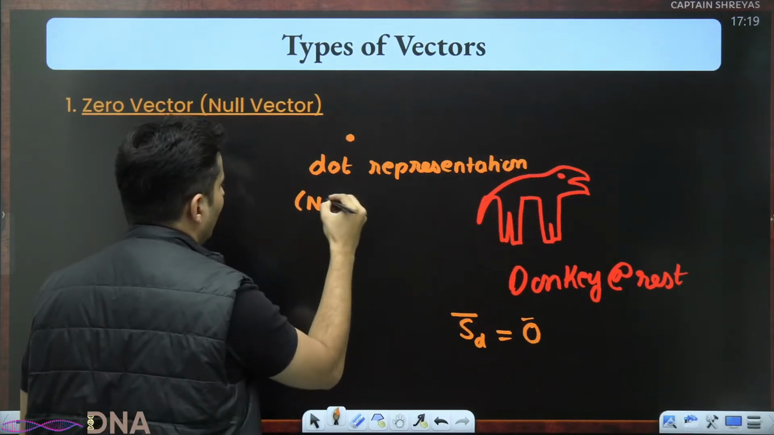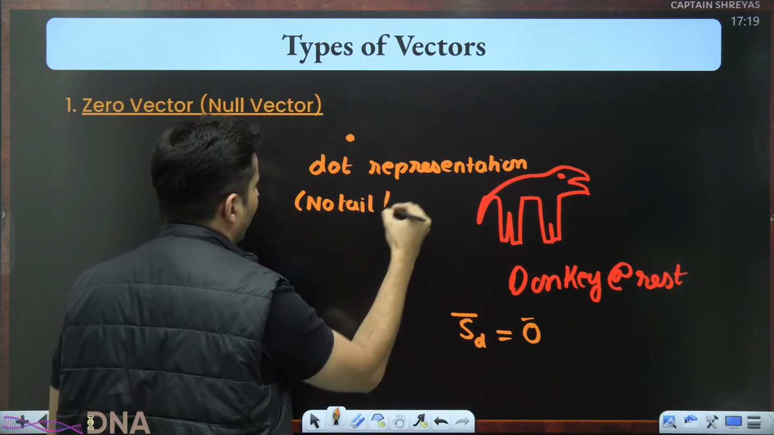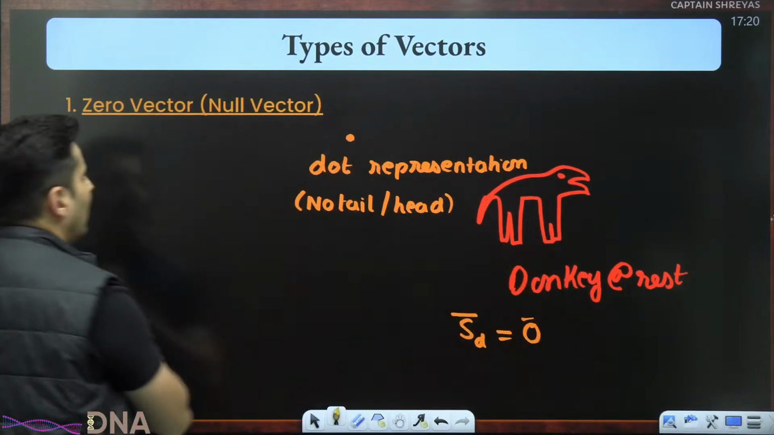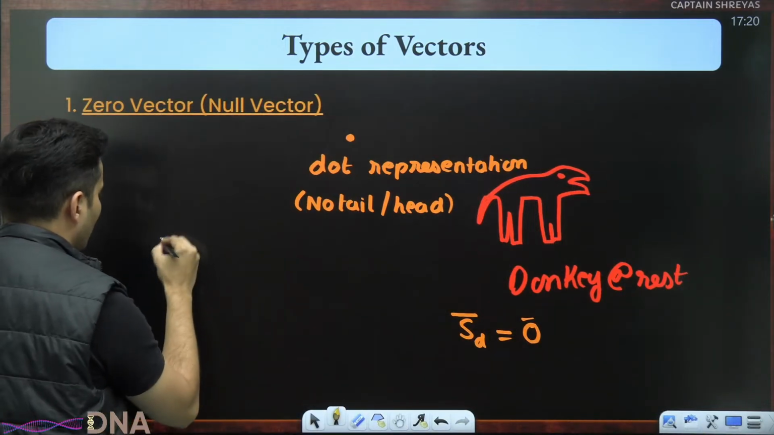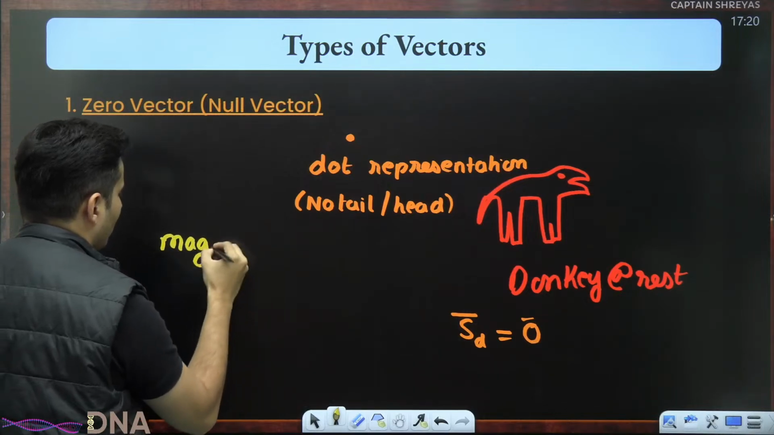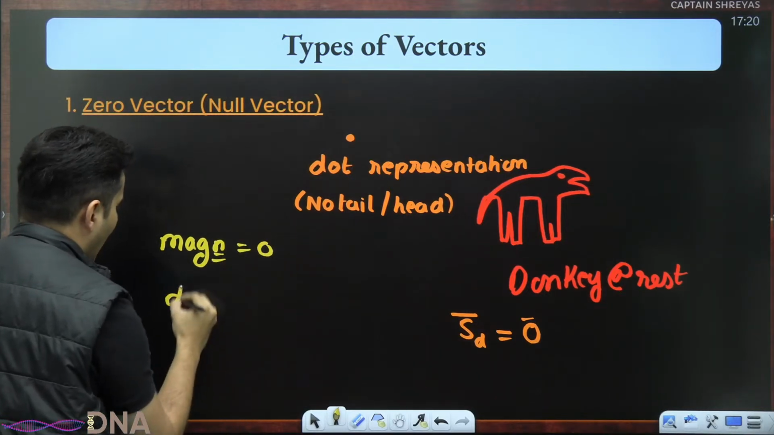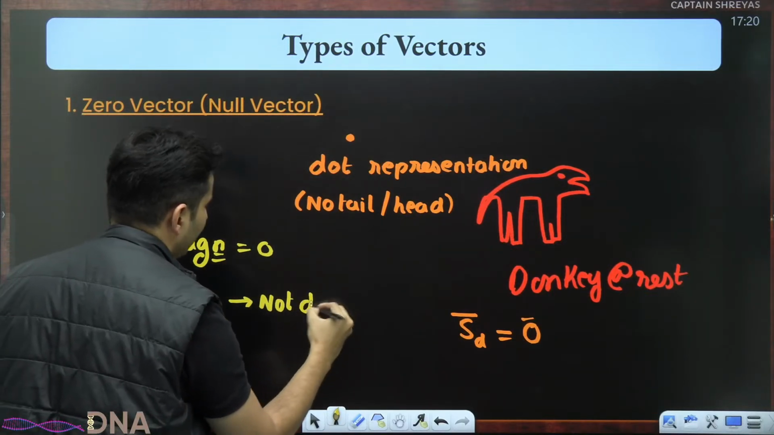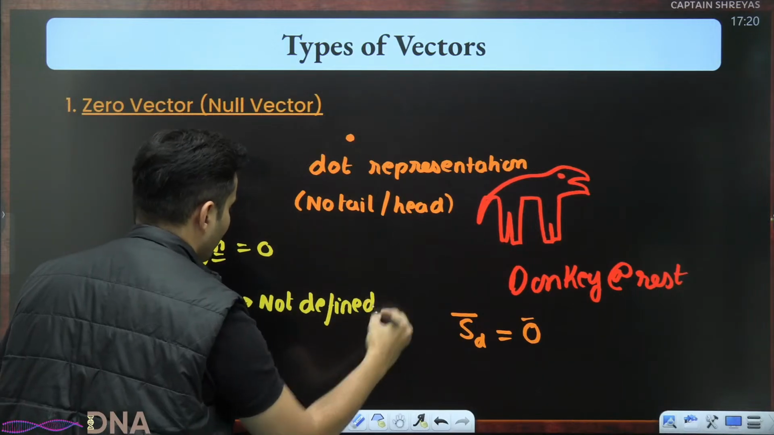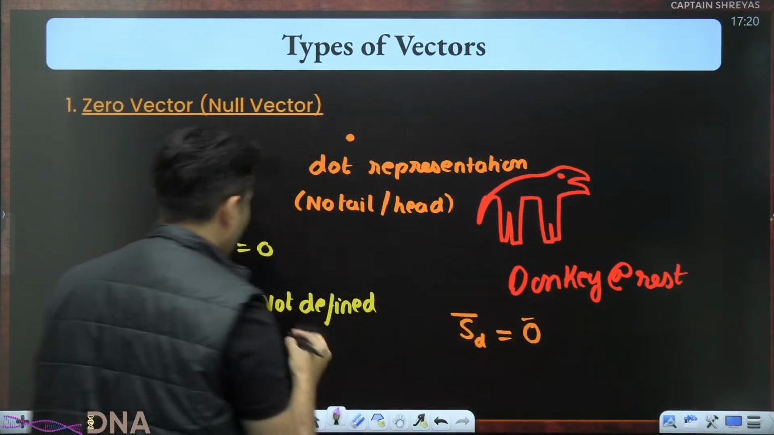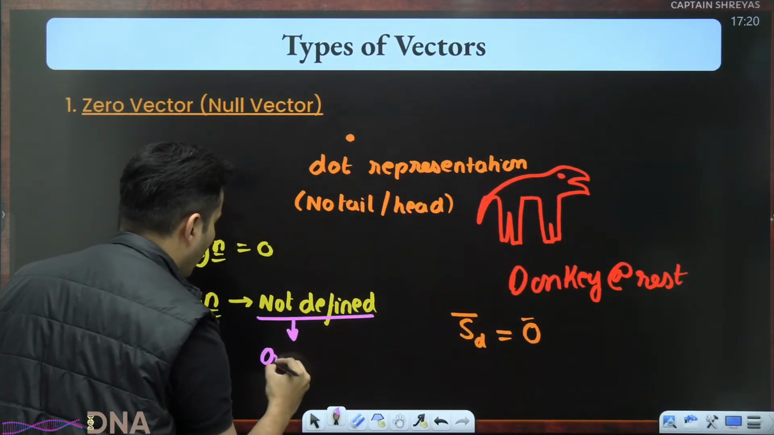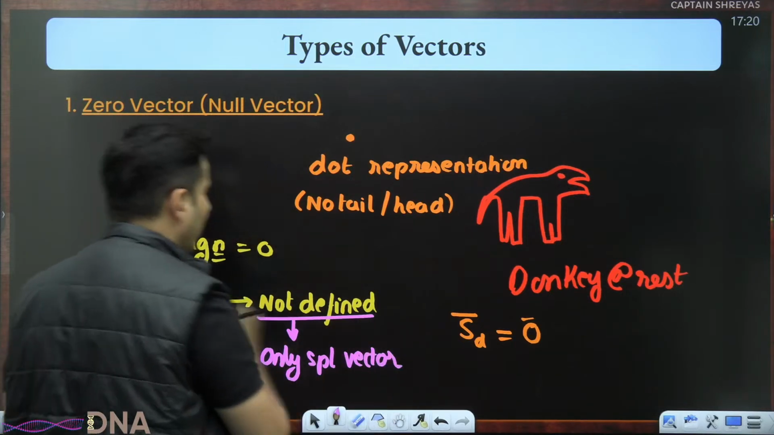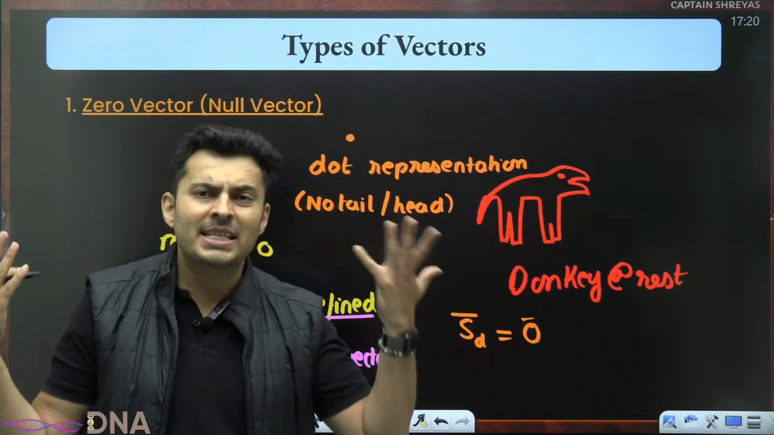Basically, there is no tail or head. If you ask me what is the direction of null vector and what is the magnitude? Well, the magnitude is nothing but 0. And this is the most important thing. Direction is not defined. This is the only vector. This is very, very important, my dear warriors. This is the only special vector for which direction is unknown because it doesn't make sense.